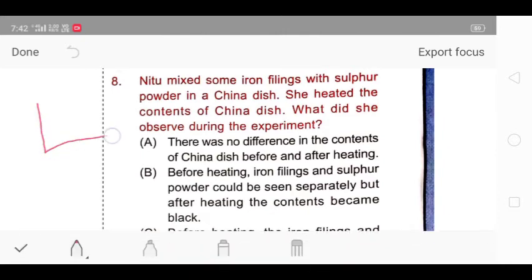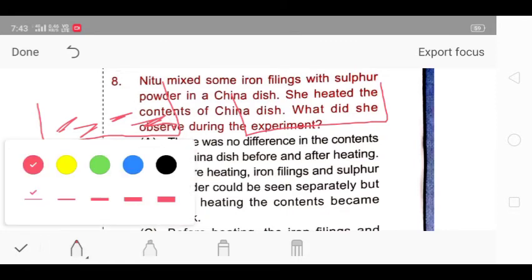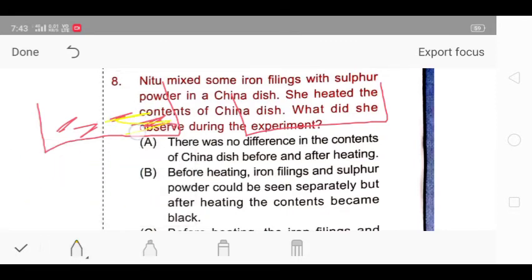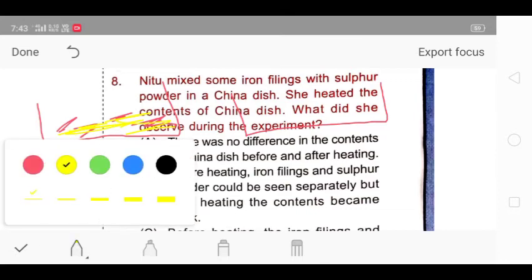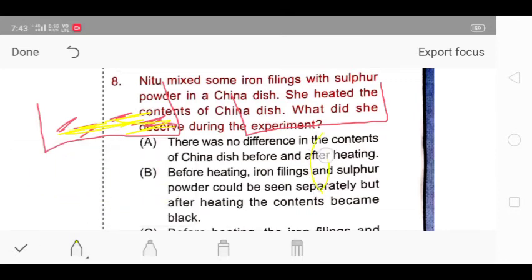So these are the two china dishes. This is iron. And assume this as sulfur. So she took some iron and sulfur in a china dish, and like this is the burner, this is the flame, and then she started to heat the sulfur and iron.